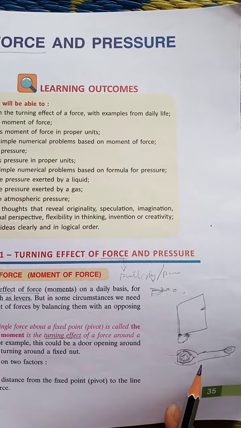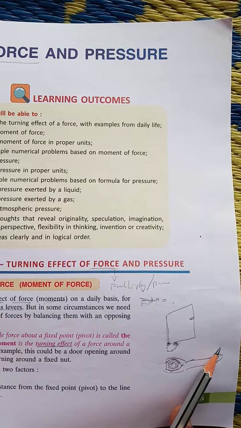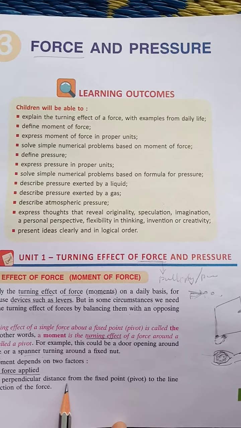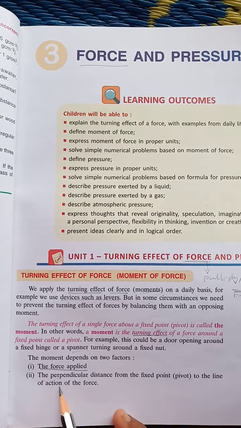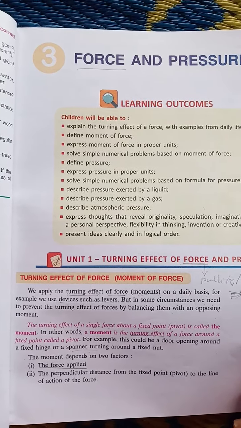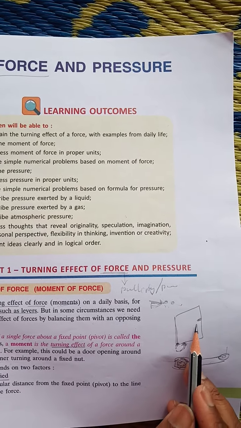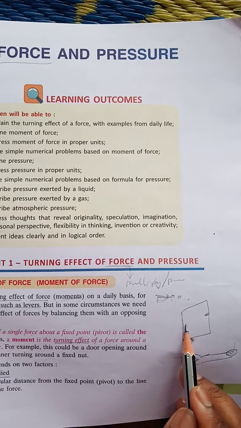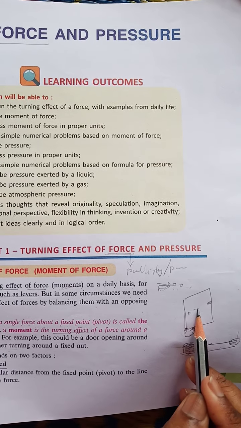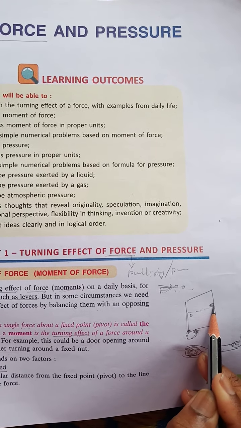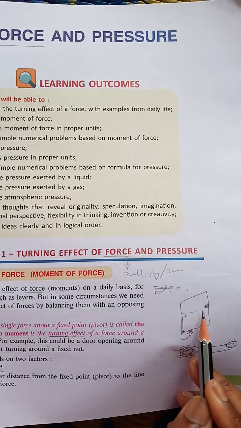The moment depends on two factors: the force applied, that is how much force you apply to make the turn, and the perpendicular distance from the fixed point to the line of action of the force. For example, you are applying force on the door. If you apply force near the hinge, can you open the door easily? No. The farther you go from the axis to apply the force, the more turn you will get.